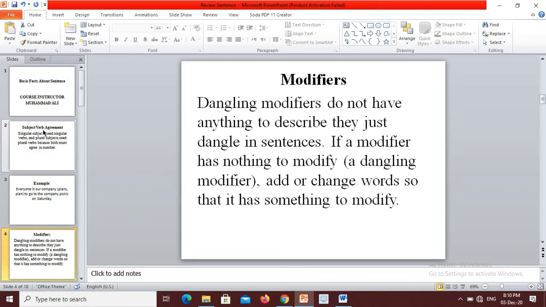Now we have to look at modifiers. Dear students, dangling modifiers do not have anything to describe. They just dangle in sentences. If a modifier has nothing to modify, as in a dangling modifier, add or change words so that it has something to modify. If a modifier is in the wrong place, for example a misplaced modifier, put it as close as possible to the word, phrase or clause it modifies.